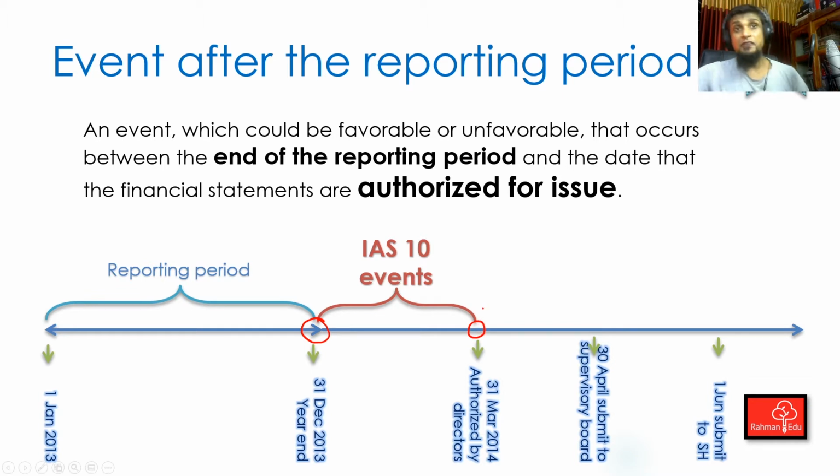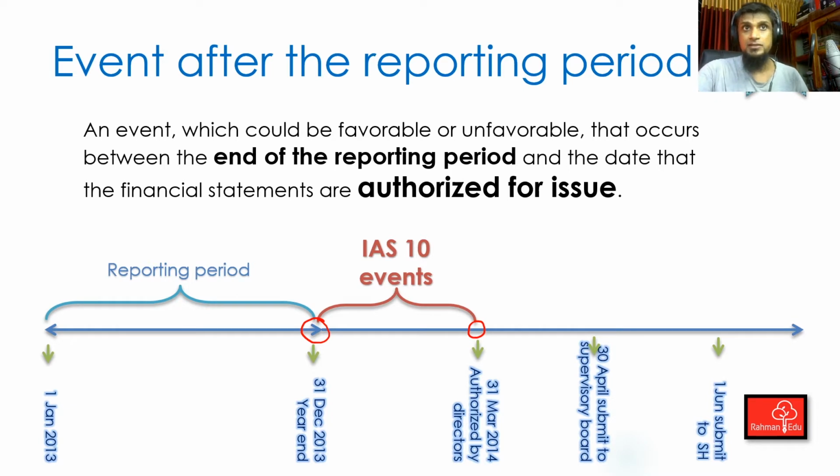After the authorization of the financial statements by the executive director or management team of the company, there can be further events. They can be submitted to the shareholders for approval, or to the supervisory board, or issued to the entities. Those will happen at a later date, but we are not talking about those dates, or the date the financial statements are given to the shareholders for approval. We are talking about the date on which the financial statements are authorized for issue.